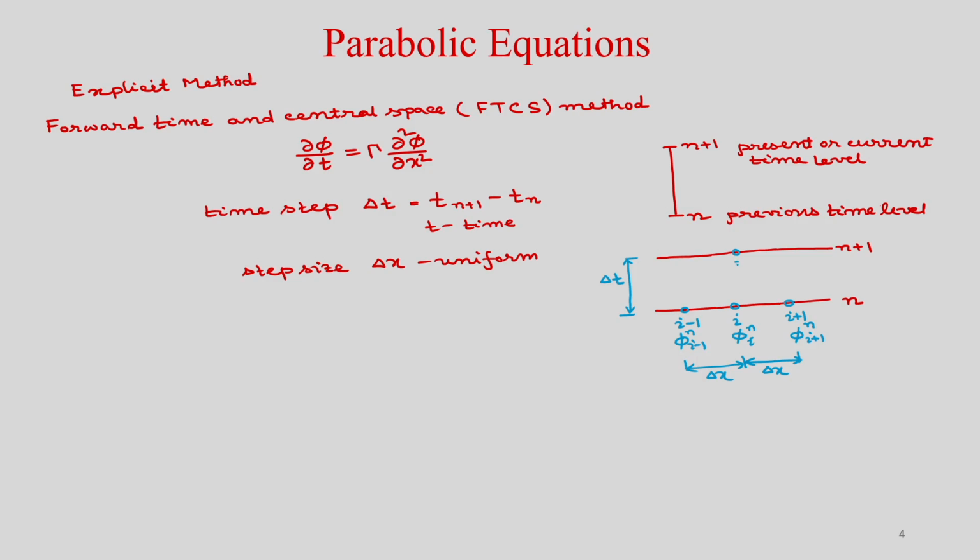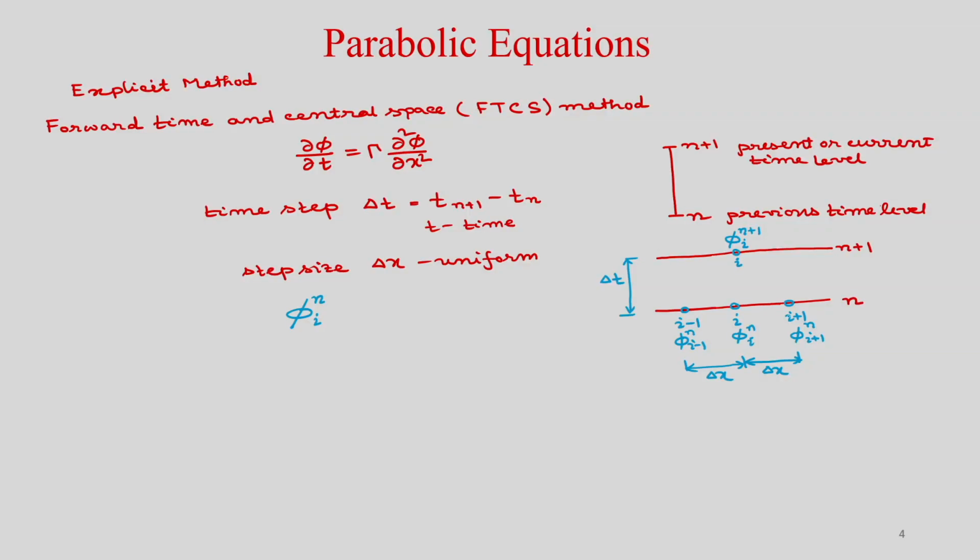And obviously, this is at I, and this value will be denoted as phi at point I, and the time level we write as a superscript, so this is your n plus 1. So, when we are writing phi, the grid point we write as a subscript, I or I plus 1 or I minus 1, and as superscript we write the time level, where n means previous time level and n plus 1 is current or present time level. So, we are marching in time, and the unknown dependent variable is at time level n plus 1.